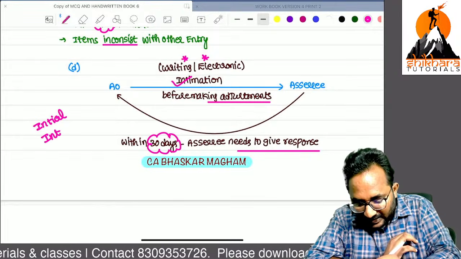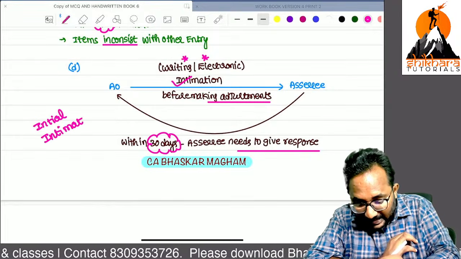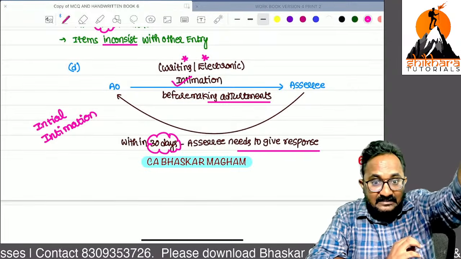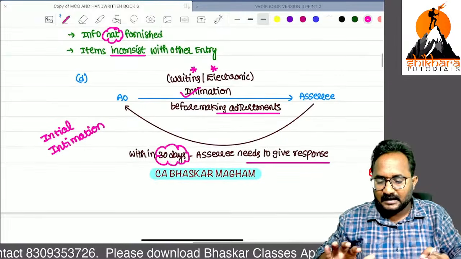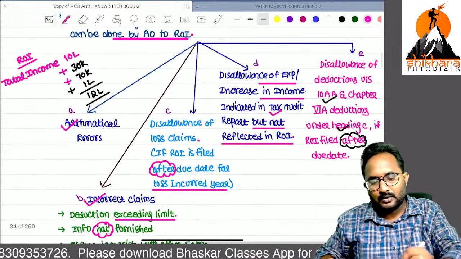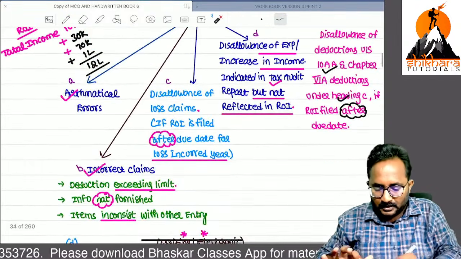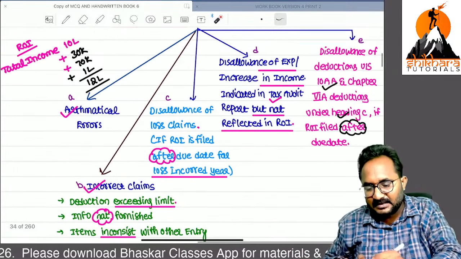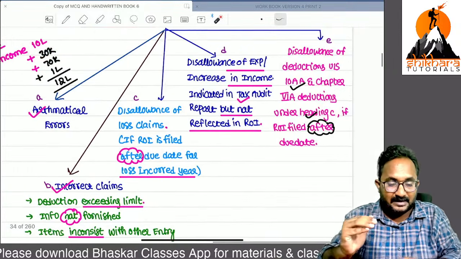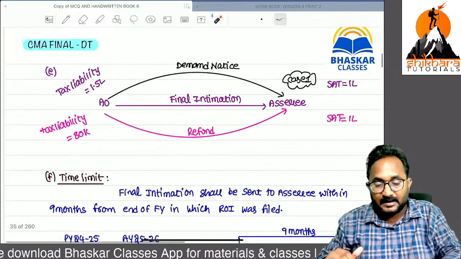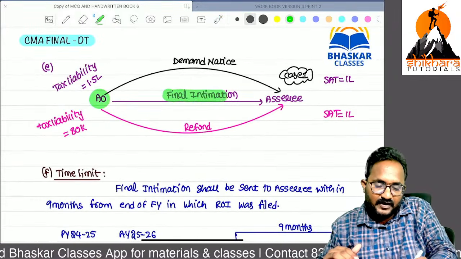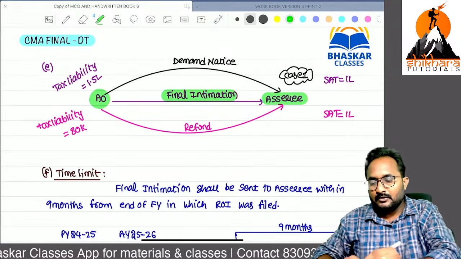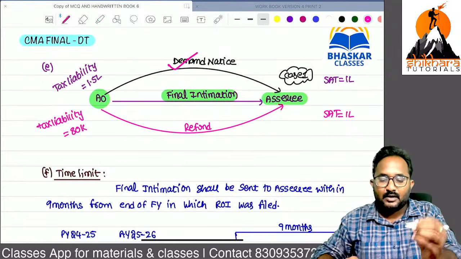This is called the initial intimation in our normal language. It is not a final intimation. We are intimating that I am going to make these adjustments to your total income. The assessee may say, sir, no need to adjust, I will submit the proof. They can give some explanation. Based on that explanation, after adjusting all the things, we can send the final intimation to the assessee. In some cases we can issue the demand notice also.